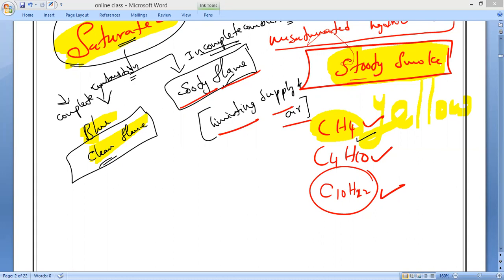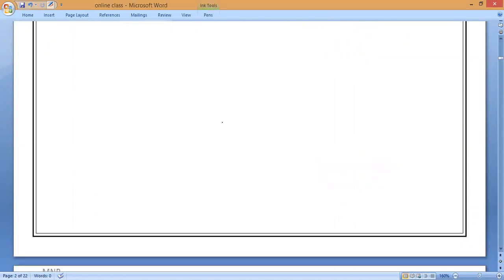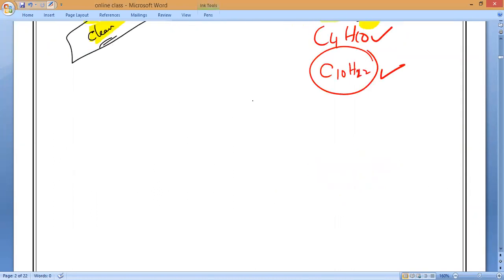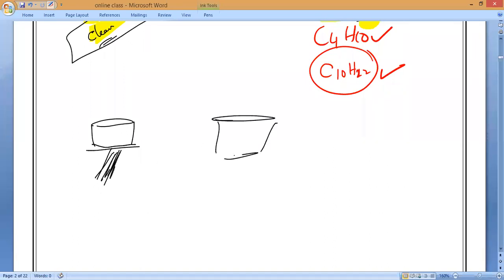But if we take unsaturated hydrocarbons, how many of you know cooking on firewood, cooking on kerosene and cooking on gas? Have you noticed the difference? Can anybody tell me what real-life difference you notice? Suppose I take one bowl, and one person cooks with firewood, another cooks with kerosene, and another cooks with a gas stove.